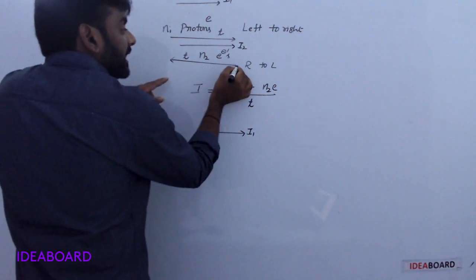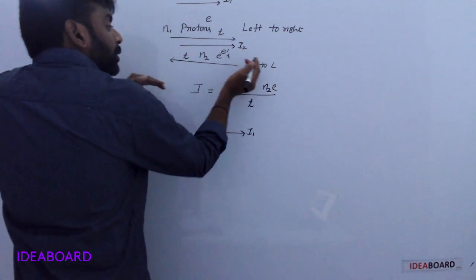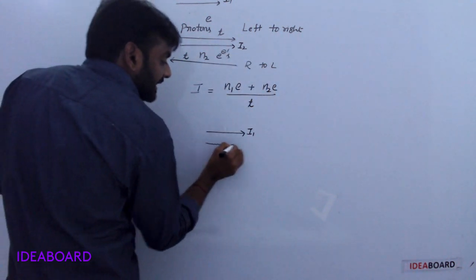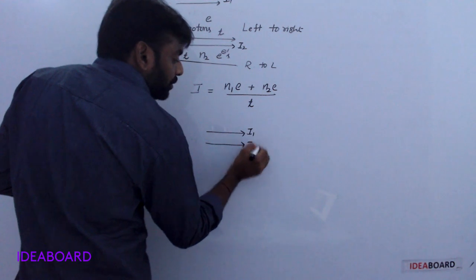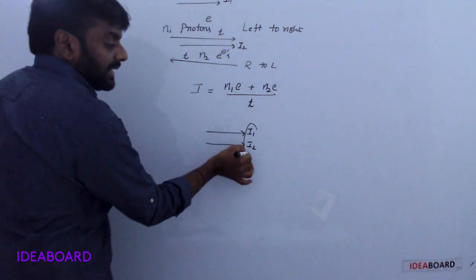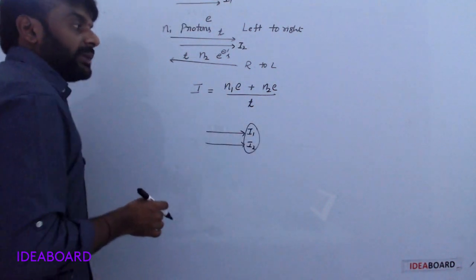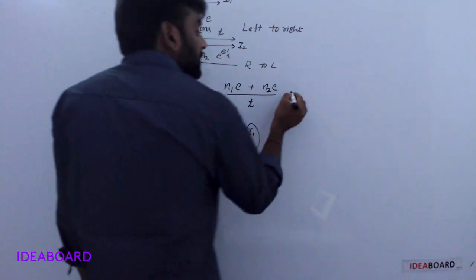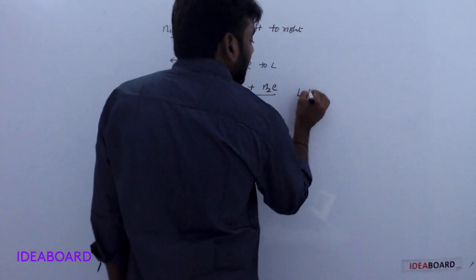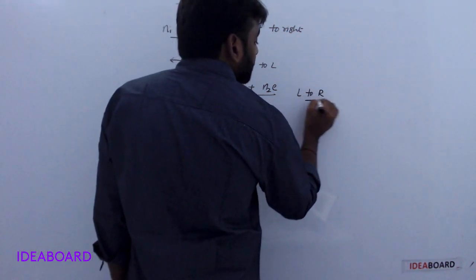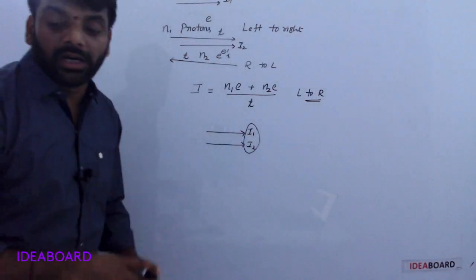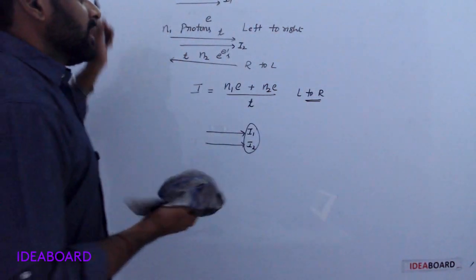For N1 protons, the current direction is along the flow. For N2 electrons, the current direction is opposite to the flow. So I1 and I2 are both in the same direction. Electrons move right to left, so the current is left to right, the same as the protons. That's why you take N1e plus N2e by t. So the current direction is towards the right.